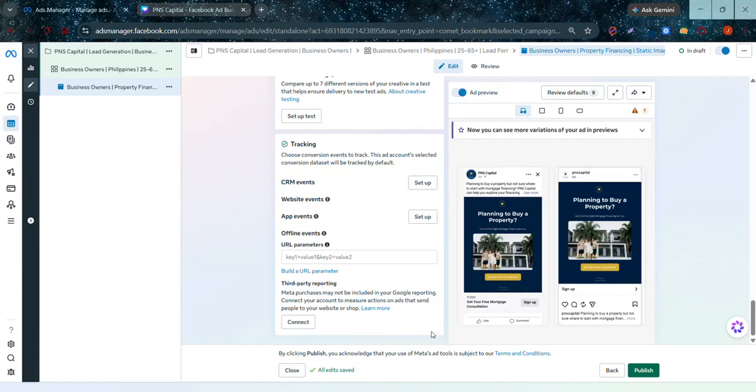So the completed campaign follows the full Facebook ad structure. Facebook ad campaign for the overall marketing objective, ad set for the audience, budget, optimization and placements, and the ad for the creative messaging, the call to action, and lead form. In this project, I've demonstrated how I would structure and build a Facebook lead generation campaign from campaign strategy to the actual lead capture experience.